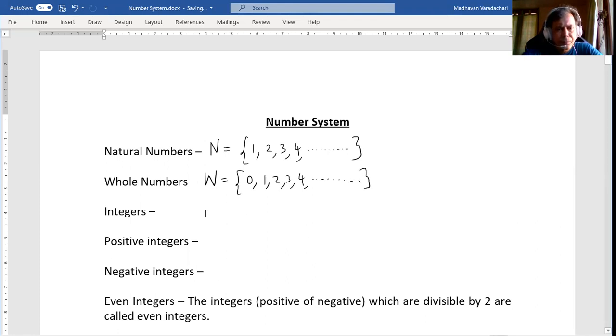Then integers. Not only these positive numbers, it also includes negative numbers.